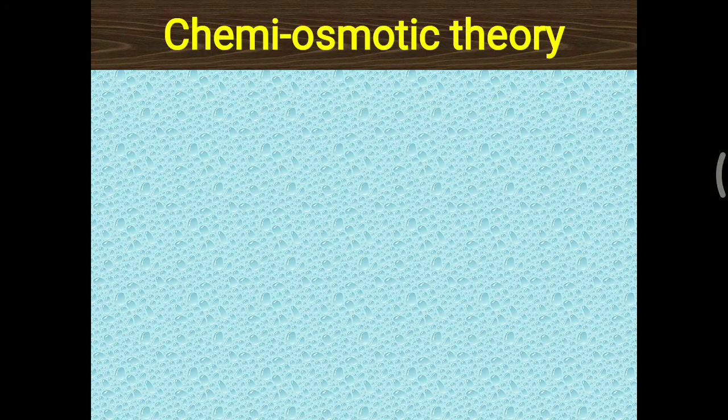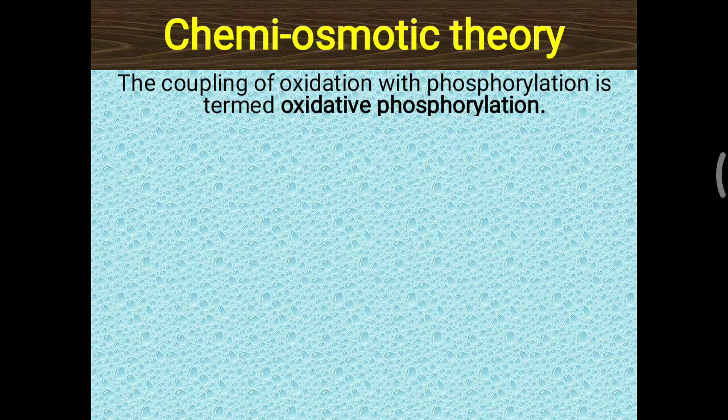Today's topic is chemiosmotic theory. In relation to the electron transport chain, we will look at how it is explained. The coupling of oxidation with phosphorylation is termed oxidative phosphorylation.